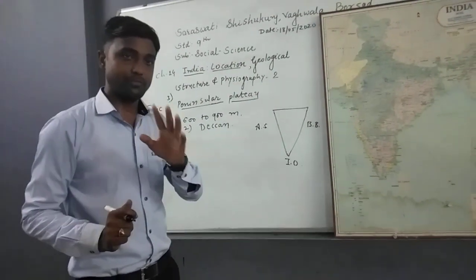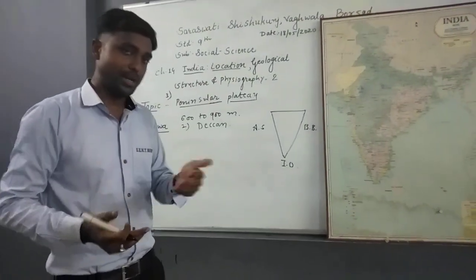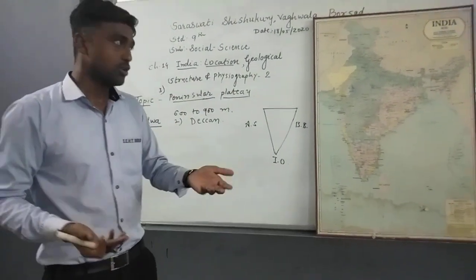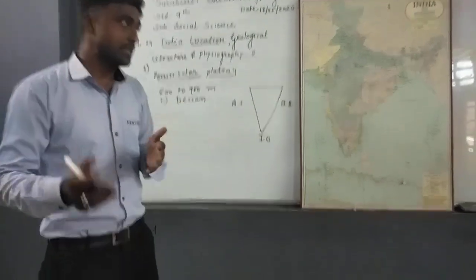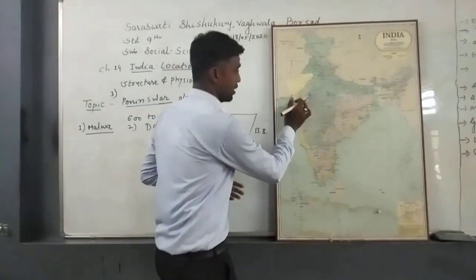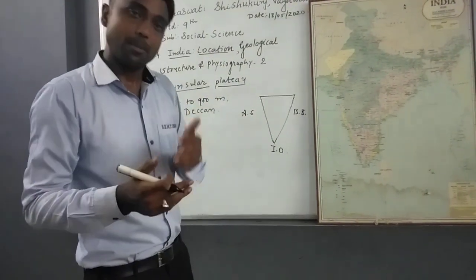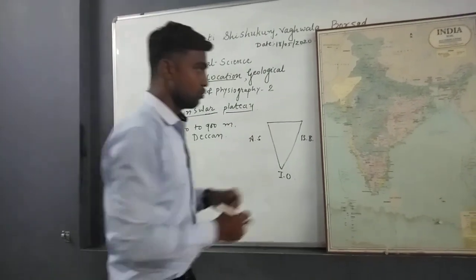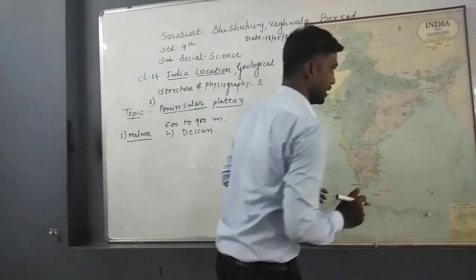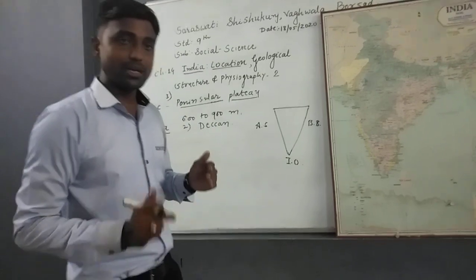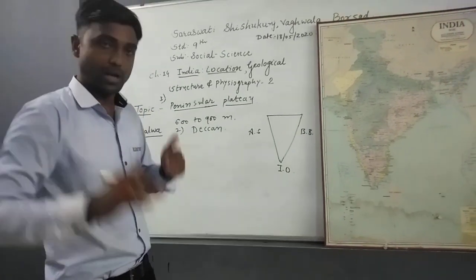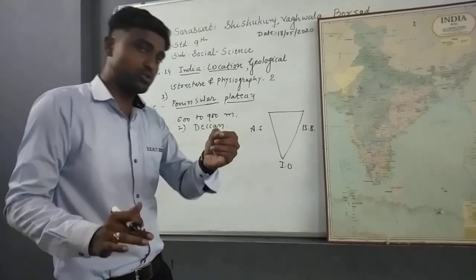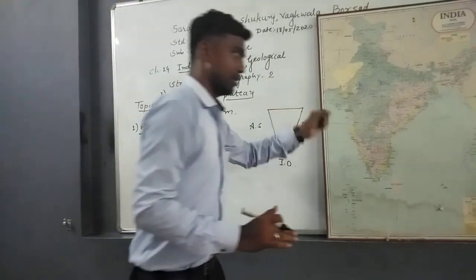I think you might be familiar with this place, Mount Abu. Many of the students have visited it also. Mount Abu is a famous hill station in this range. It is on the border of Gujarat and Rajasthan. Guru Shikhar is the highest peak in this range, and it is 1722 meters high from the earth's surface.